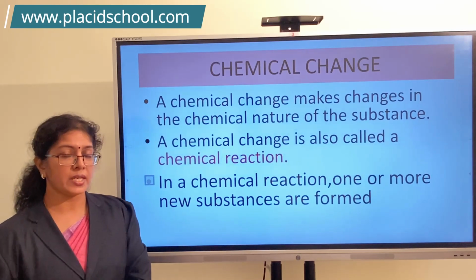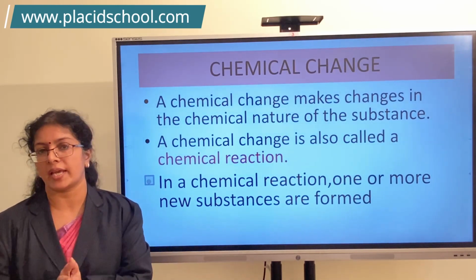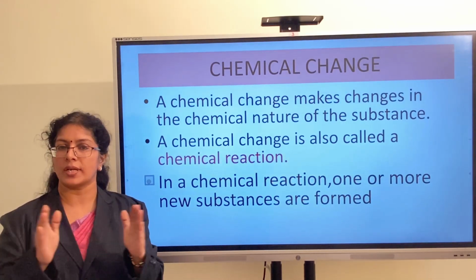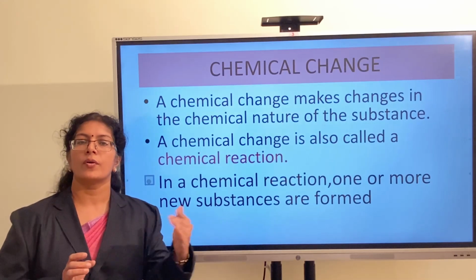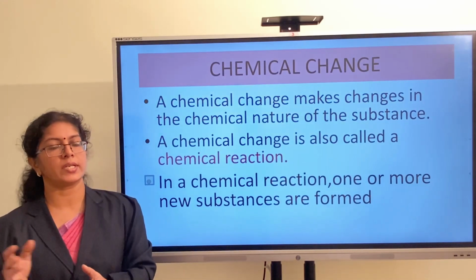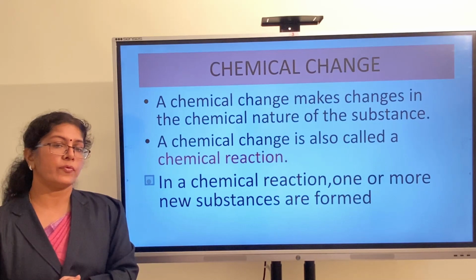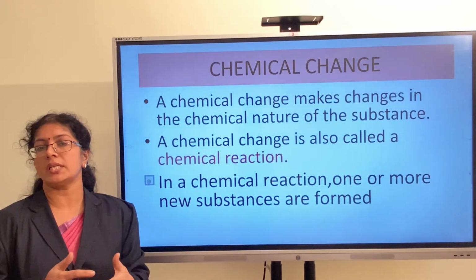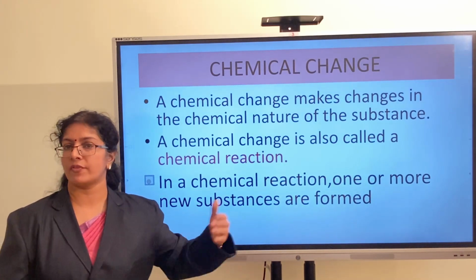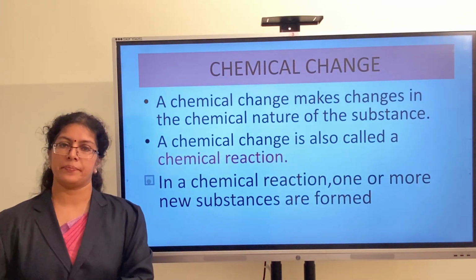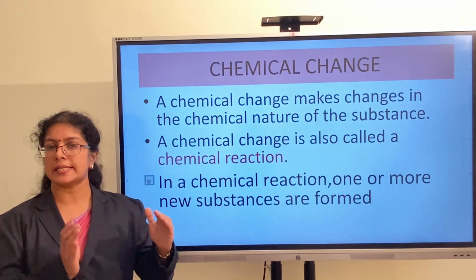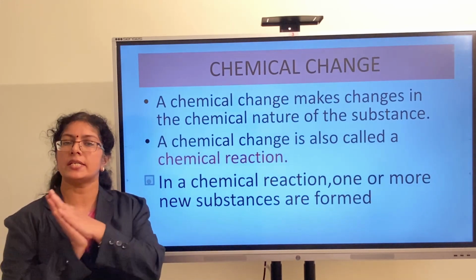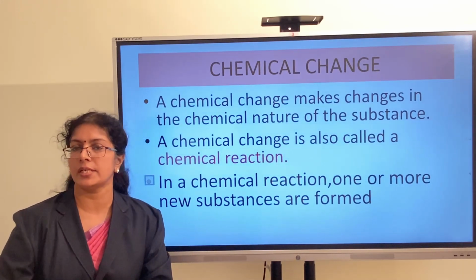So if we think about what all things we have learned, we just learned the changes to classify into two groups, one is physical change, one is chemical change. So we decide whether a change is physical or chemical according to how the change affects the substance, whether physically or chemically. If the change affects a substance's size, shape, color or state of matter, broadly it will come under the category of physical change.